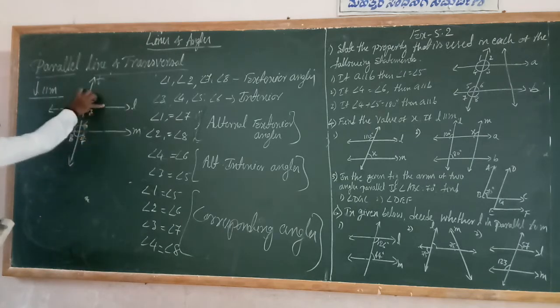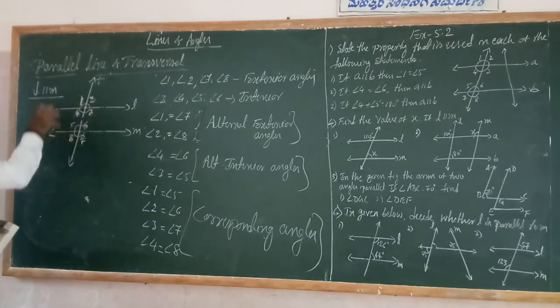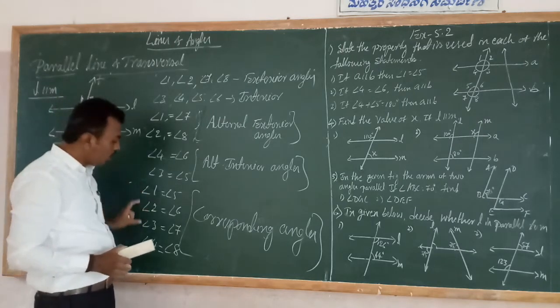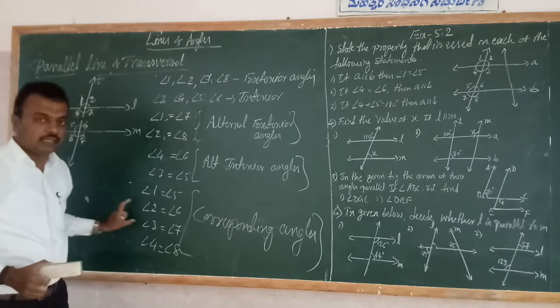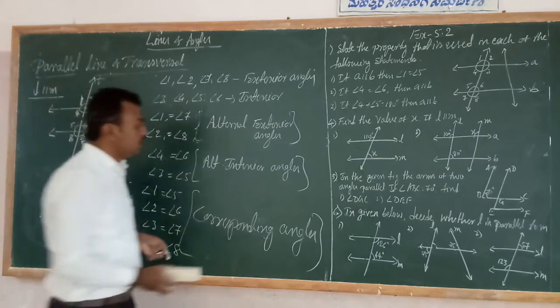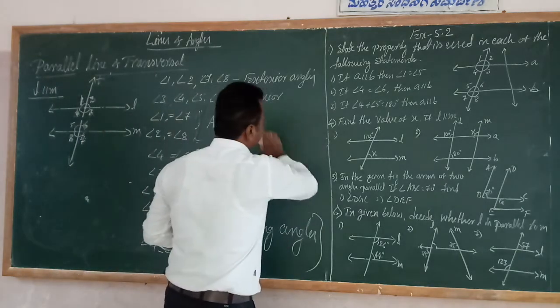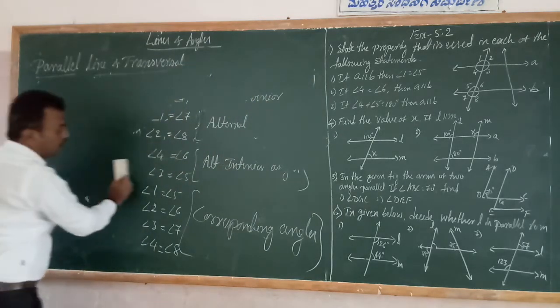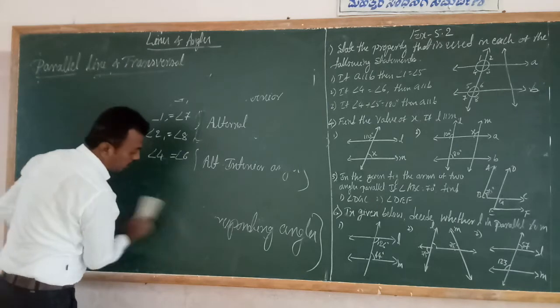Whichever angles overlap when you take one and place it on the other, that is called corresponding angles. Very simple definition. Okay, so next student, do you understand the alternate interior, alternate exterior and corresponding angles?